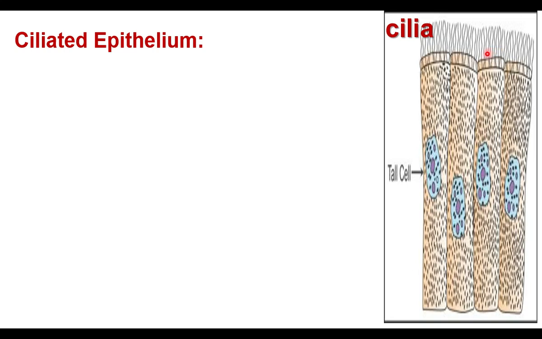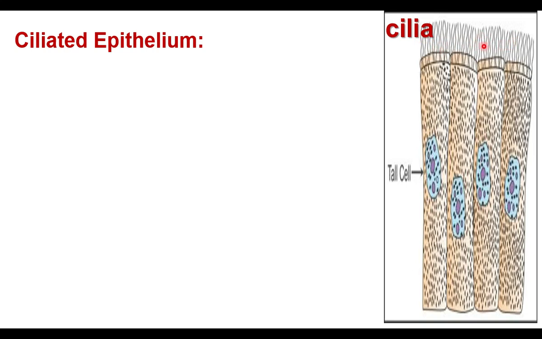What is meant by free end? The base is the attached end, the other end is the free end. When the free end has cilia, the epithelial tissue is called ciliated epithelium. The cells look like columnar epithelium, but they have cilia at the end.